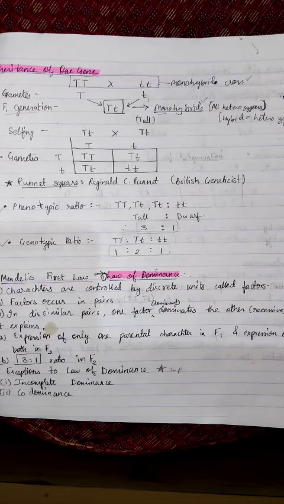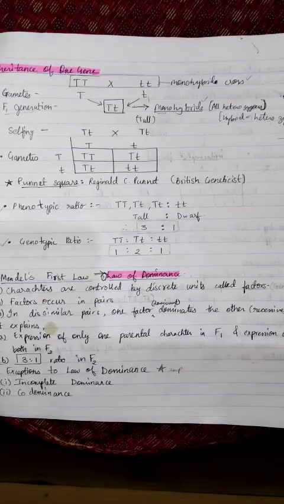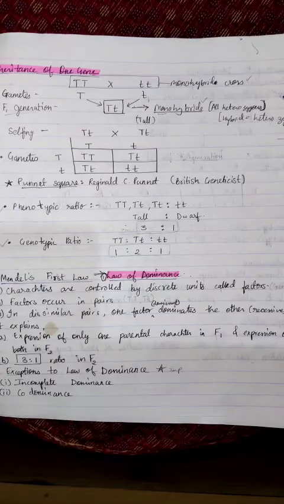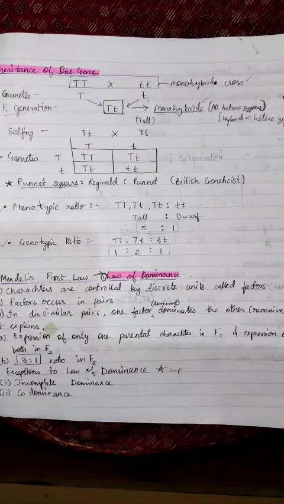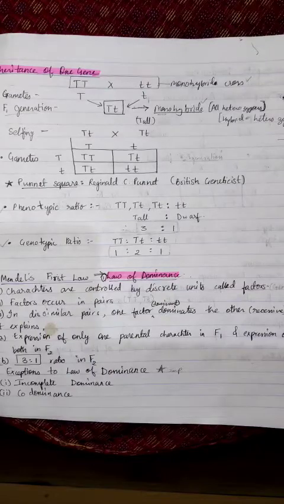Mendel's first law, the law of dominance. Here, the characters are controlled by discrete units called factors, which are now called genes. Factors occur in pairs. In dissimilar pairs, one factor dominates the other. It explains the expression of only one parental character in F1 and expression of both in F2, in a 3:1 ratio in F2. The exceptions to the law of dominance are incomplete dominance and codominance, which we will see later.